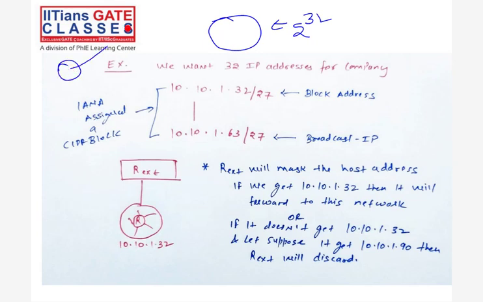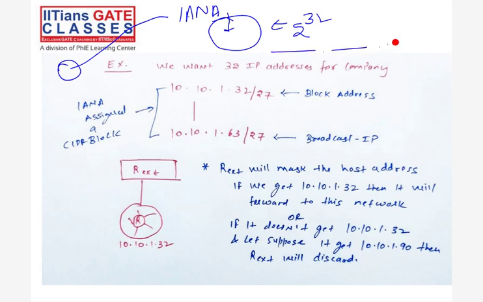With certain rules, first he states how many IPs are required, which means 32 IPs. So 32 IPs means how many bits are required in the host part? 5 bits are sufficient. So 2 raised to power 5 IPs are possible in the block, right? That is sufficient.